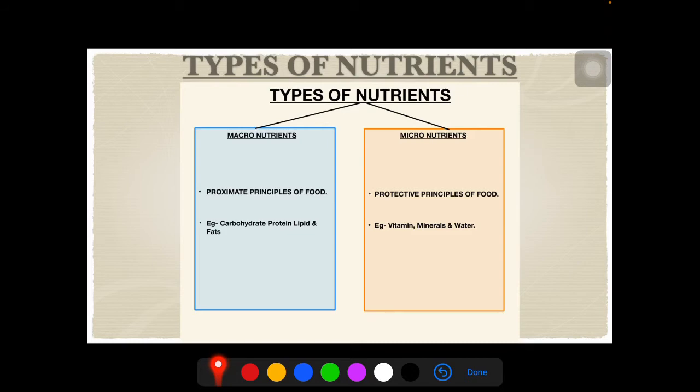Talking about the micronutrients, they do not constitute a major chunk in our food, but still they are important because they are known as protective principles of the food. Why protective principles of the food? Because their deficiency can cause major diseases, for example scurvy and beriberi. The examples of micronutrients are vitamins, minerals and water. These two are again MCQ questions. What are the protective principles of the food? Micronutrients, and the examples of micronutrients are vitamins, minerals and water.